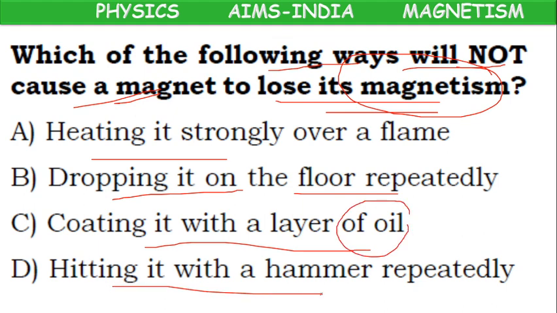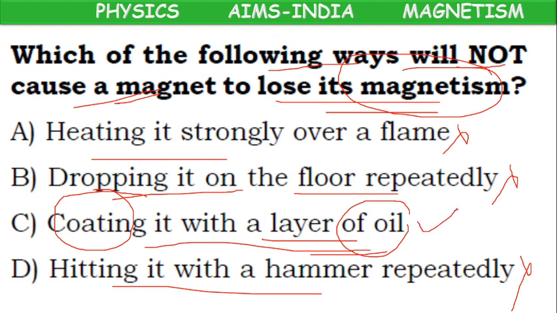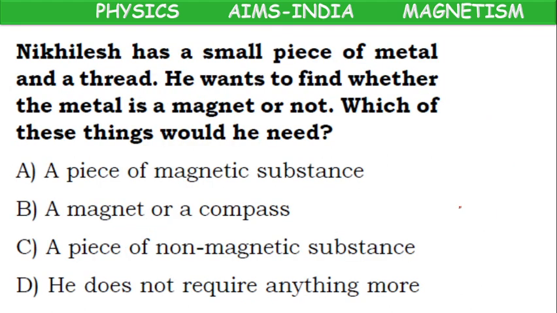Hitting, by hitting it will lose its magnetism. But they are asking in which way it will not lose. Here it is losing, here it is losing, here it is losing. So if we coat it with a layer of oil, means if we apply some oil on the surface of the magnet, then it can keep its magnetic property. It won't lose its magnetic property.